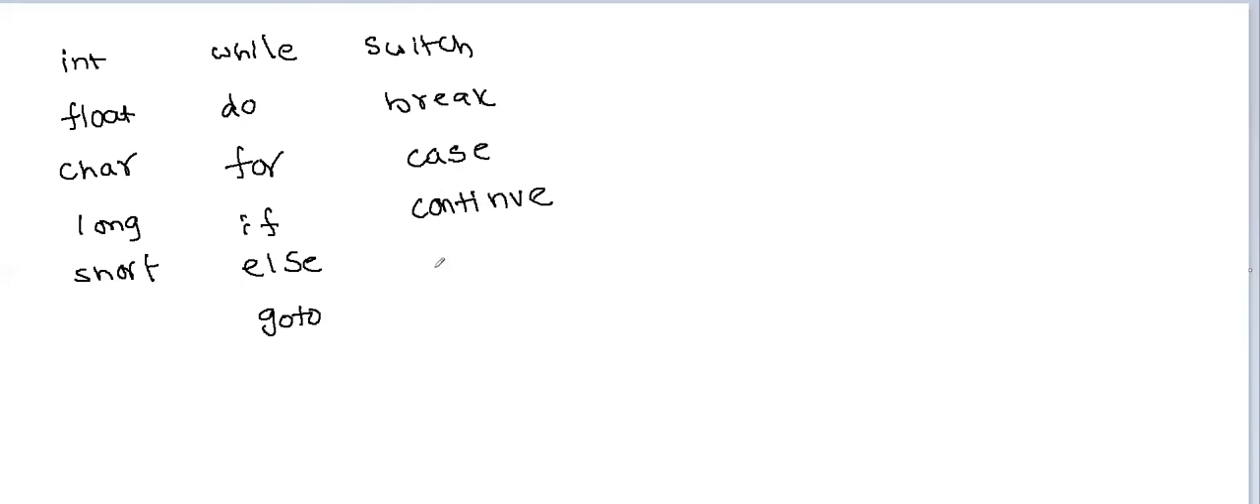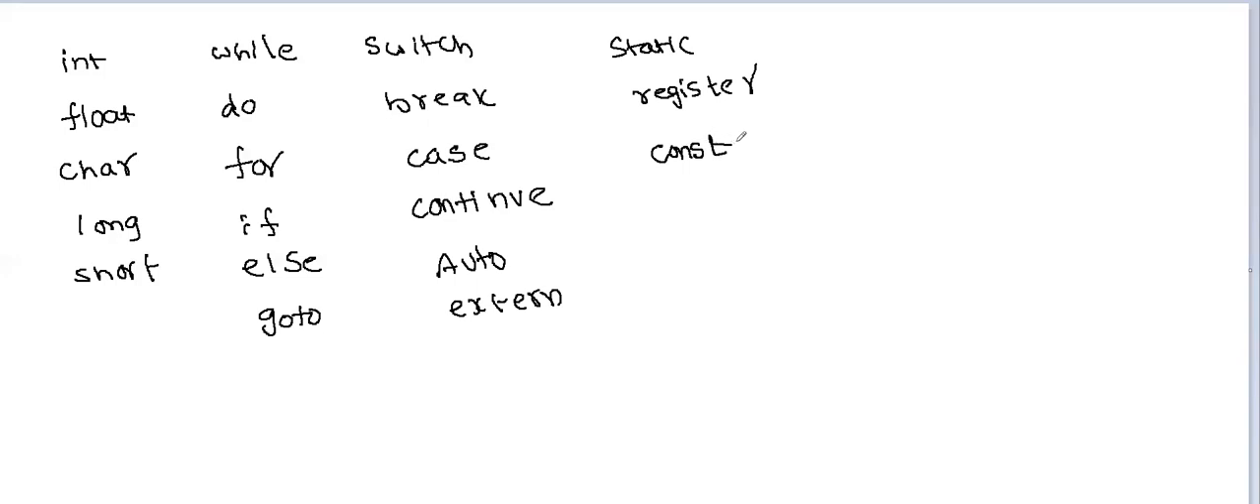Now coming to storage classes: auto, extern, static, register. So these are also considered as keywords. Any other? For example, if you want to declare an identifier as a constant, you use the keyword const. In switch case, we have default also. And to create new data types, we have typedef and enum.